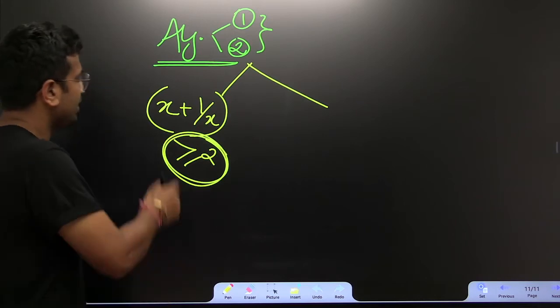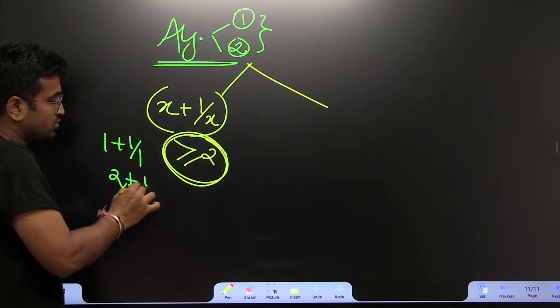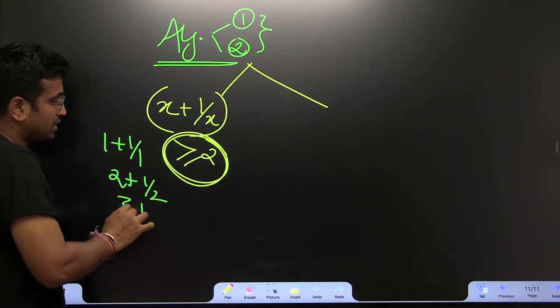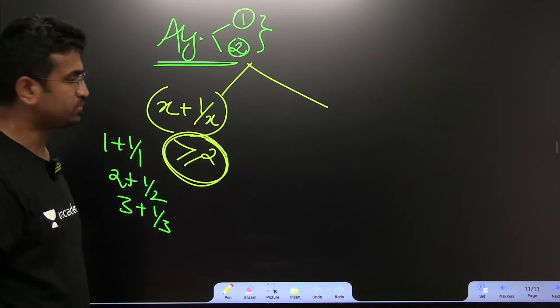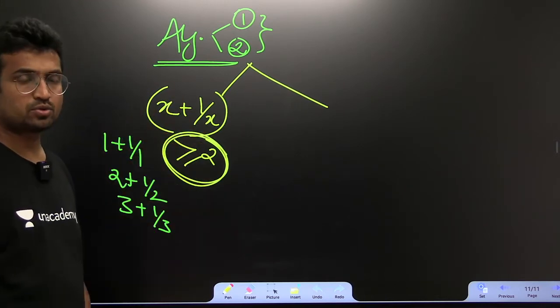Why? Let's take the smallest value 1. So 1 plus 1 by 1, 2. Let's take 2. 2 plus 1 by 2 is 2.5. Let's take 3. 3 plus 1 by 3, more than 3. Absolutely. So when you add x plus 1 by x, it will always be greater than or equals to 2. The second point.